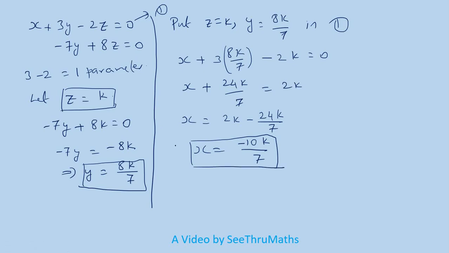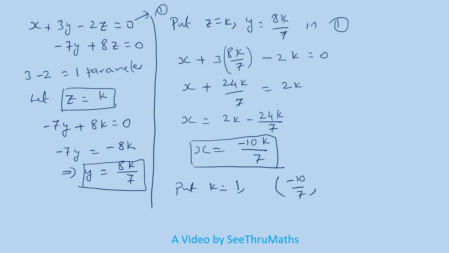So the three values we have got. For example, if I put k equal to 0, I will get 0 here, 0 here, 0 here. All the values are 0. So if I put k equal to 0, one solution is 0, 0, 0. Or if I put some other number, for example a simple number, k equal to 1, what will happen? The value for x becomes minus 10 by 7.